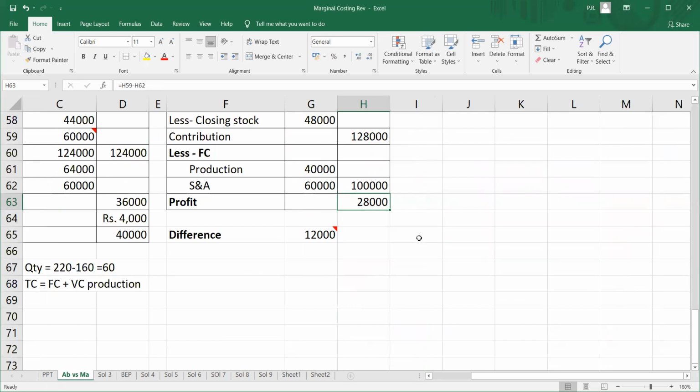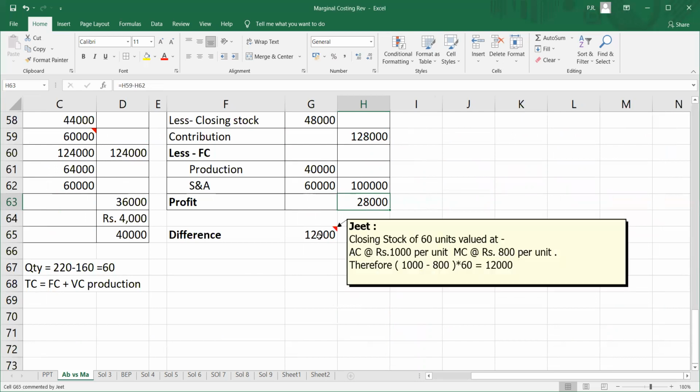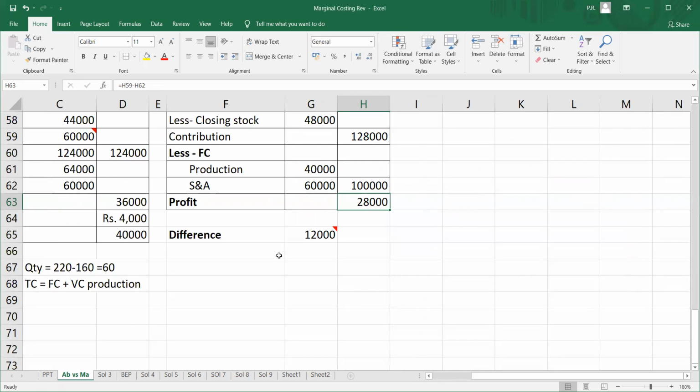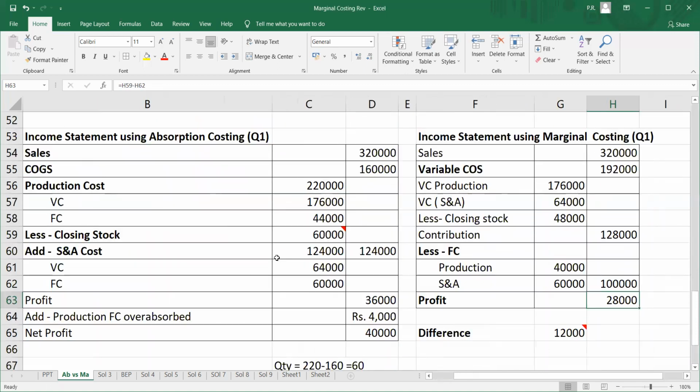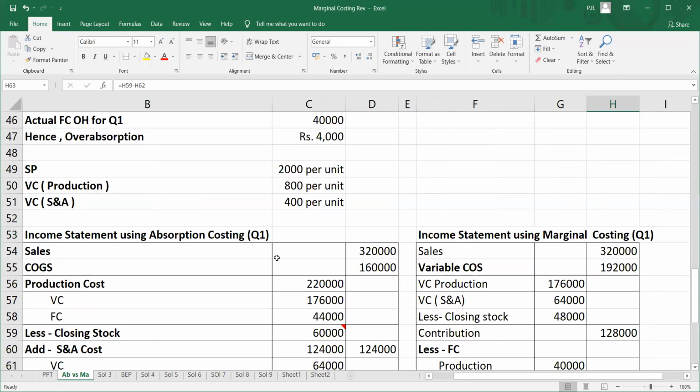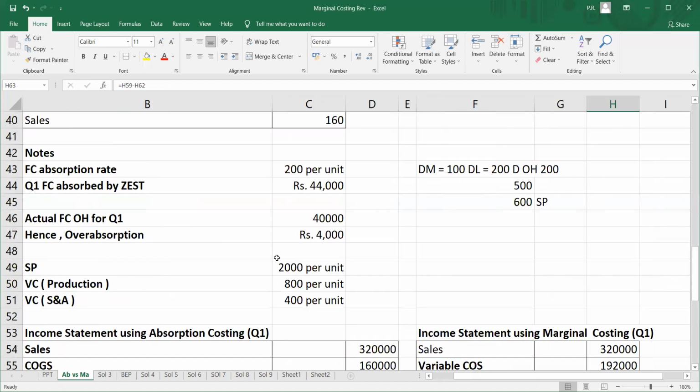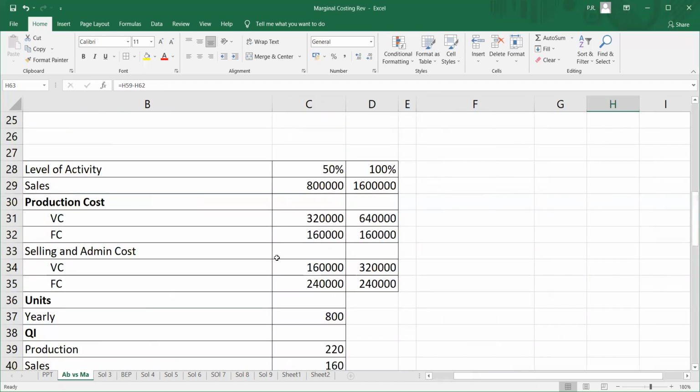So the difference is how much? 1,000 minus 800. That is the amount of difference between the valuations. The 200 rupees difference multiplied by 60 units comes to 12,000 rupees. So this is the reason why we get a difference in profit as per the absorption costing and as per the marginal costing. I hope you have understood this sum and the concept of over absorption and under absorption, or over recovery and under recovery. Thank you so much.